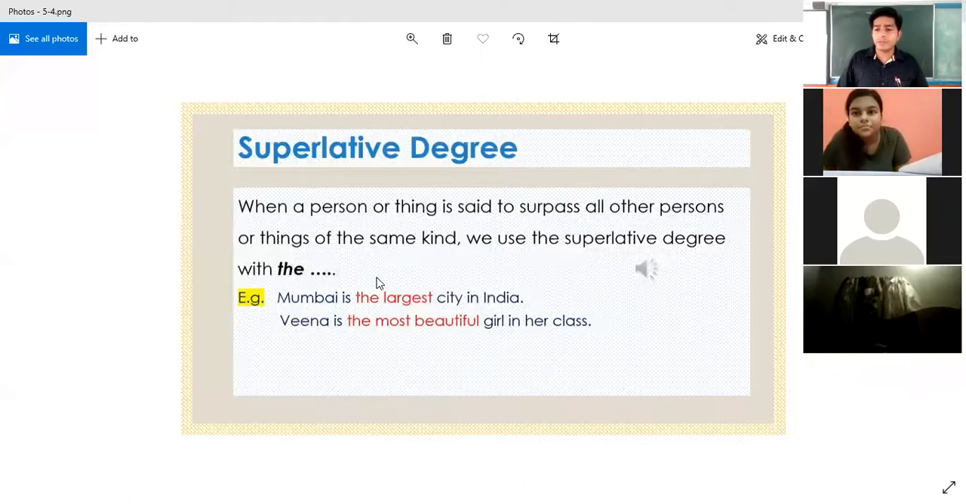Maybe around 52 students are there in the class, and we are comparing not one or two people, but more than two. It's all the students of the class. We are comparing each other, and we get the result: Veena, the most beautiful girl in her class. I hope the things are clear.